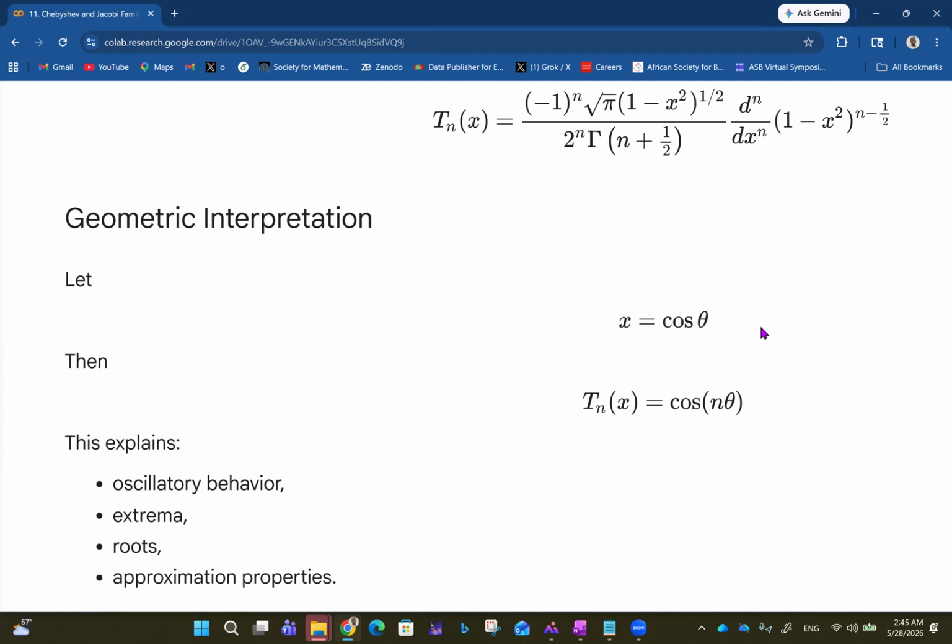And then we have the geometric interpretation. So if you let x be equal to cos theta, then we say that T sub n of x is cos n theta. This explains oscillatory behavior. It explains extrema, roots, and approximation properties.